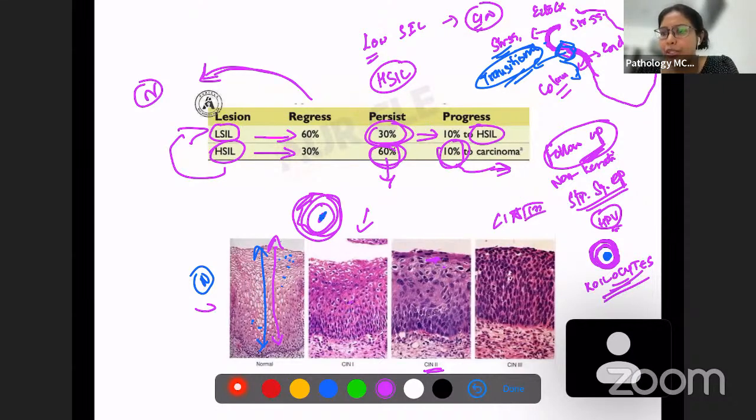In full thickness dysplasia, you can see almost throughout the epidermis the cells are very large and very irregular. But if you call it CIN, the basement membrane should always be intact. Like in in situ lesions, the basement membrane will always be intact, and below the basement membrane there will be no tumor cells. Whenever there are tumor cells below the basement membrane, it's going to be cervical carcinoma. So this is about cervical carcinomas.